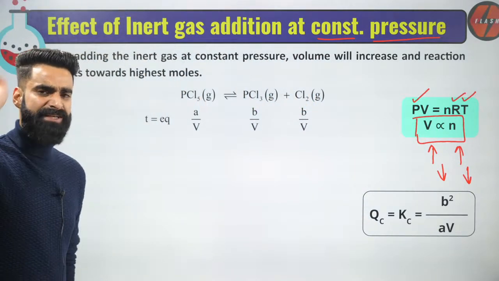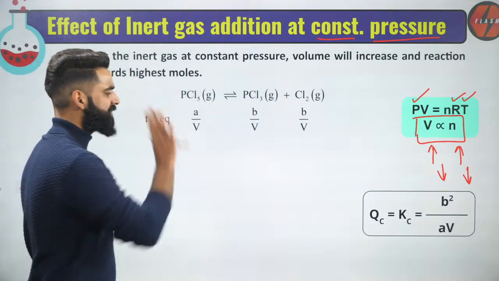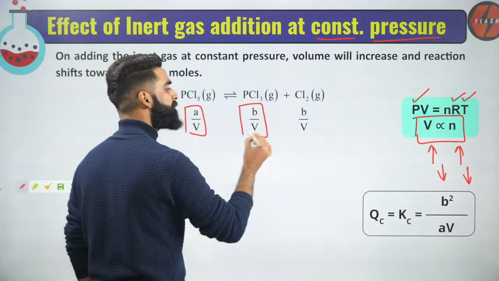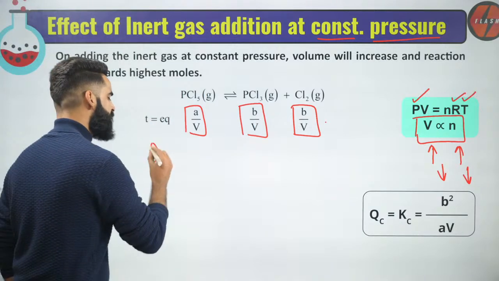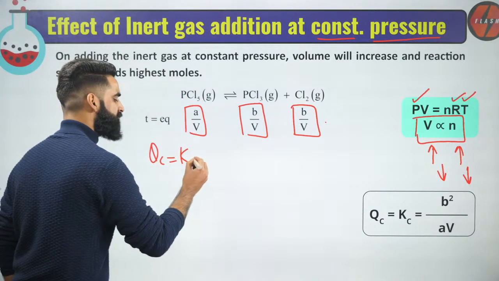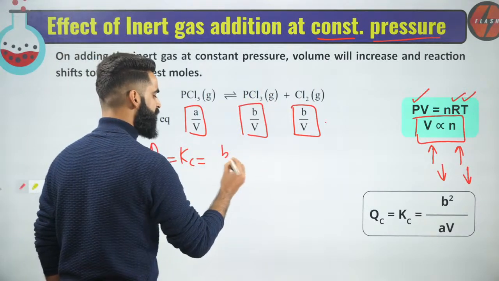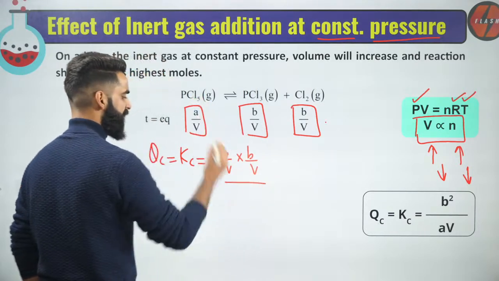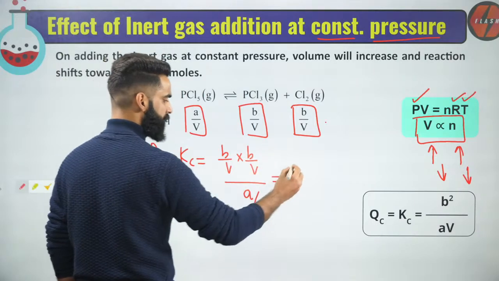Now let's assume the reaction right here is at equilibrium, and these are the concentrations of each reactant and product at equilibrium. At equilibrium Qc is equal to the equilibrium constant Kc, which is simply the concentration of PCl3, B divided by V, multiplied by the concentration of Cl2, B divided by V, divided by the concentration of PCl5, which is A divided by V. Can I say one V is gone?